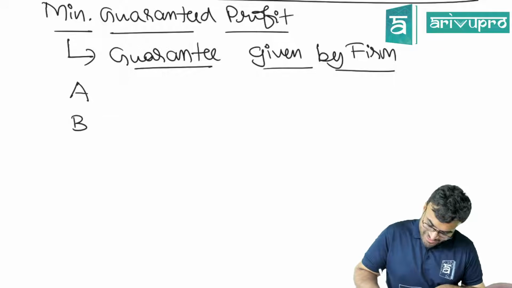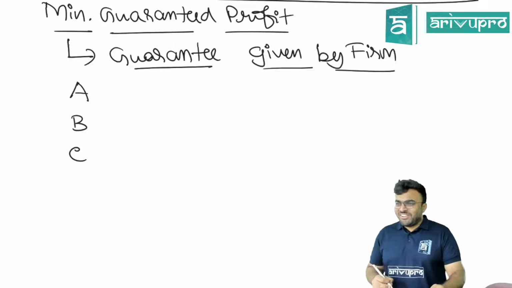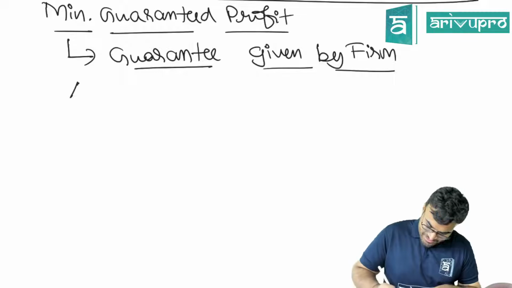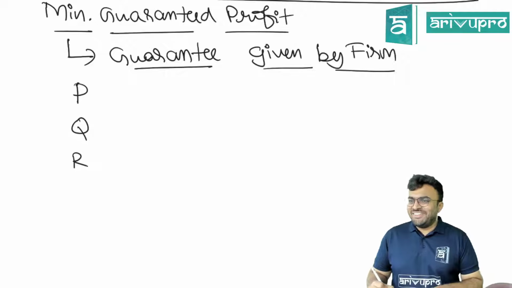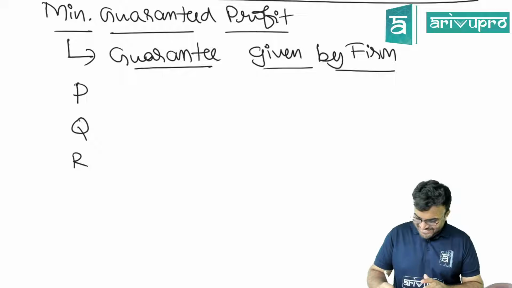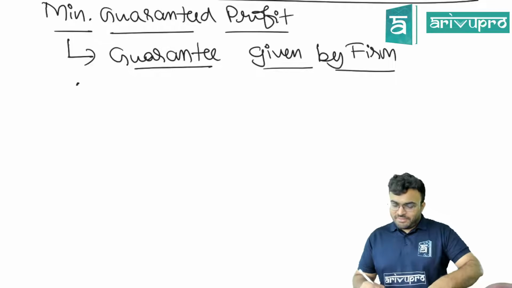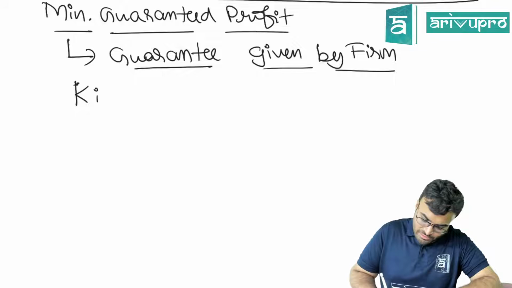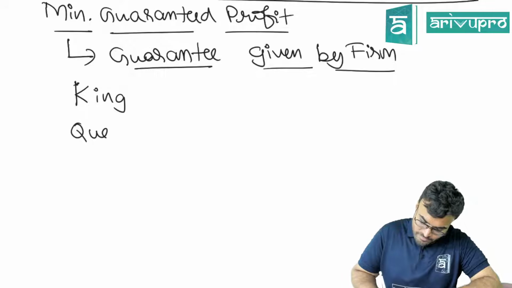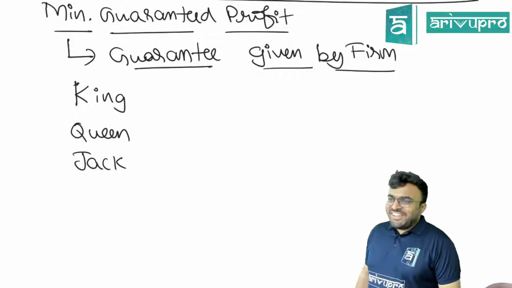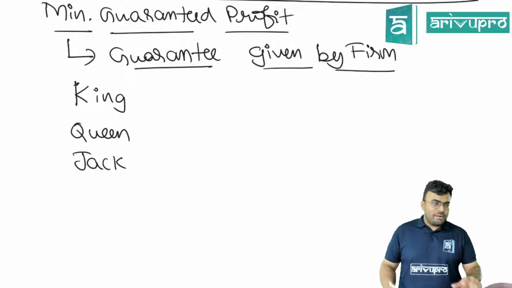A, B, not good, huh? P, Q, R. Not fine. Prince. Okay, King and Jack. Okay, clean cuts. King, Queen and Jack are 3 partners.